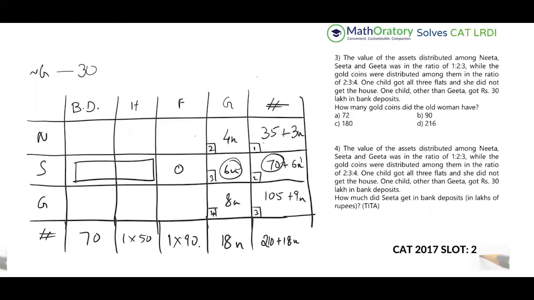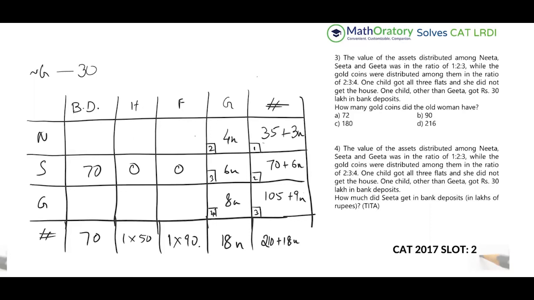So 6n goes off, and you're left with this 70. So this is this plus these three, out of which this is 0. So obviously these two should add up to 70. Now, if this is 70 alone, and the house part is also 0, then this has to be 70, right?